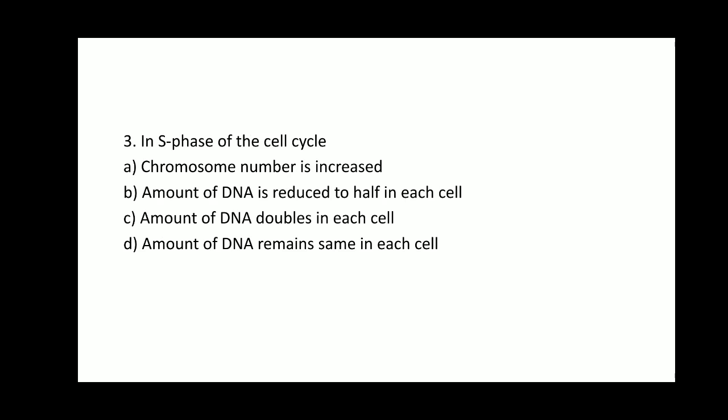No, there is no reduction, since the amount of DNA is increased due to DNA replication. Option C, amount of DNA doubles in each cell, is the right answer, because if there is 2C content of DNA, then at the end of S phase the 2C is doubled and it becomes 4C. So option C is the right answer.